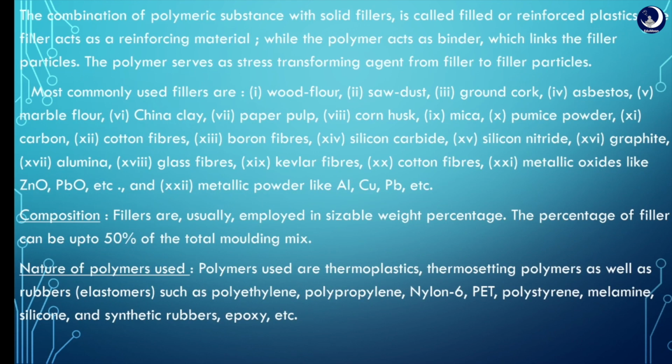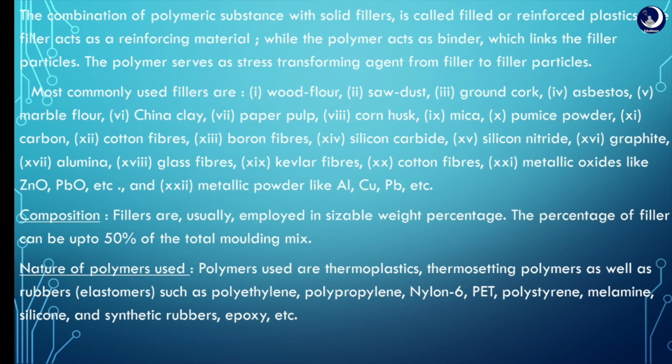These are some of the commonly used fillers: wood flour, sawdust, cotton fibers, metallic oxides, metallic fiber, metallic powders, etc. The composition should also be maintained, that is, the percentage of filler can be up to 50% of the total molding mix.